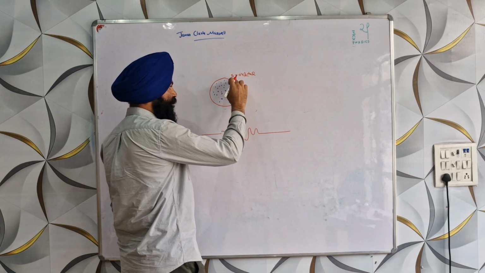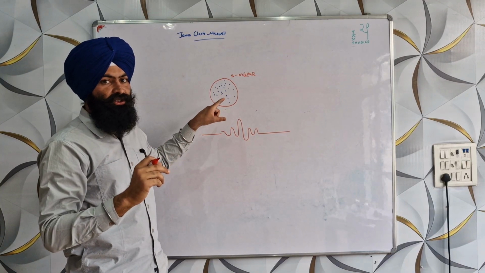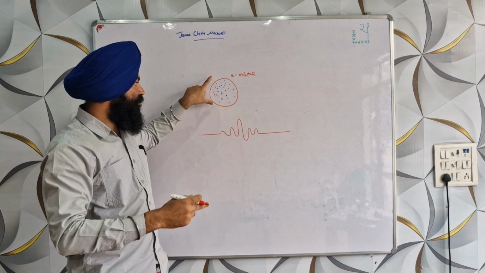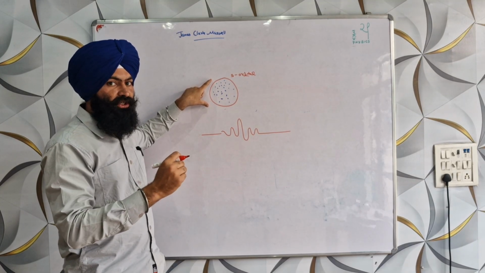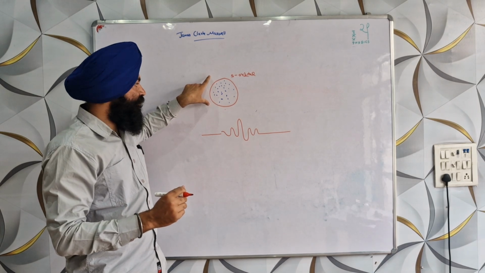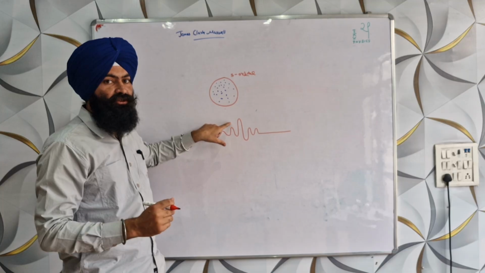This is the region where there is a probability that the electron will be found when we measure it. This particular region, where the probability of finding the electron is maximum, I have drawn diagrammatically, and the same thing I have now drawn mathematically or graphically.